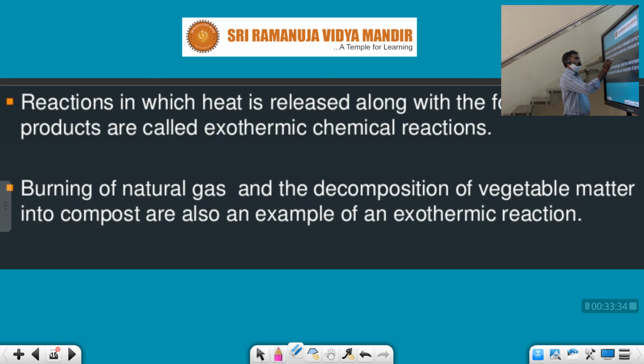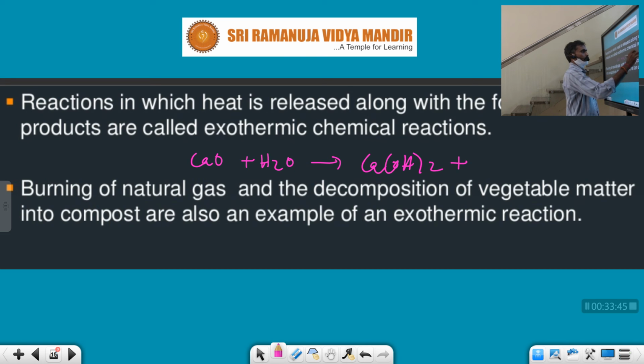Now, I told you here Ca(OH)2, twice CaO plus H2O. It releases heat, some amount of heat is liberated. That is why this is called an exothermic reaction. Just touch the vessel or container; it increases the hotness, so we feel it very hot. Burning of natural gas and the decomposition of vegetables into compost are also examples of exothermic reactions.